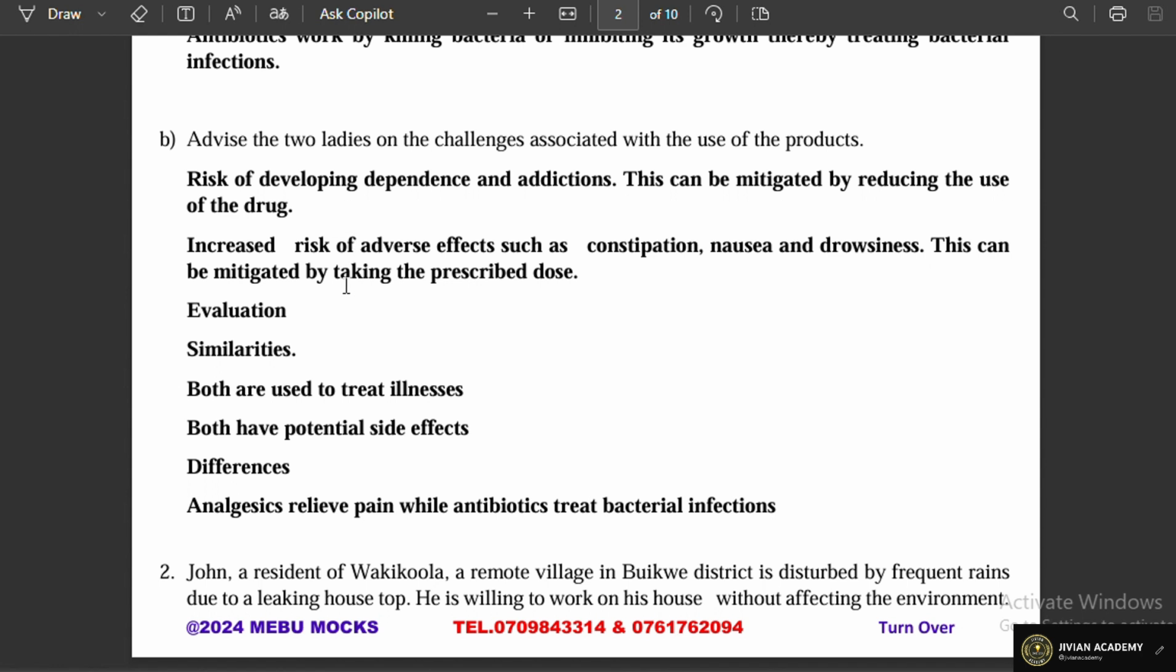And again, we have increased the risk of adverse effects such as constipation, nausea, and drowsiness. And this can be mitigated by taking the prescribed dose.